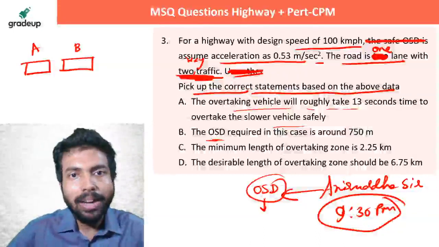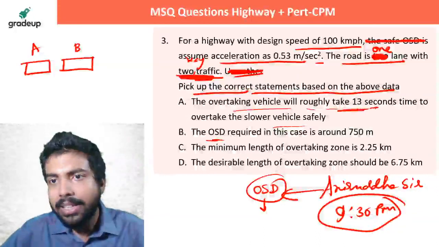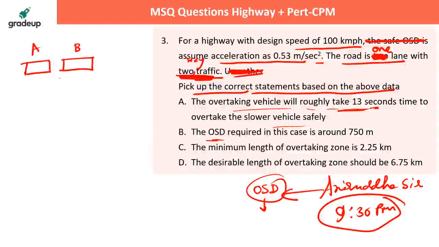So what is the formula over there? You know what the formula is. The formula for the overtaking time is root over 4s by a in this case.